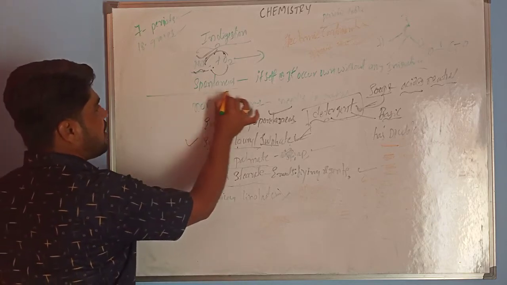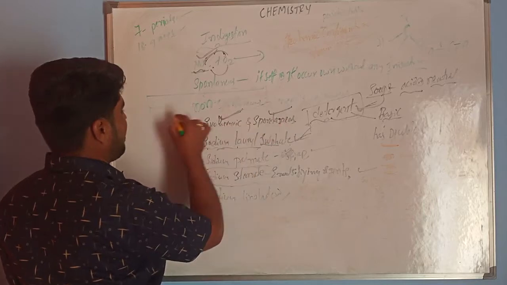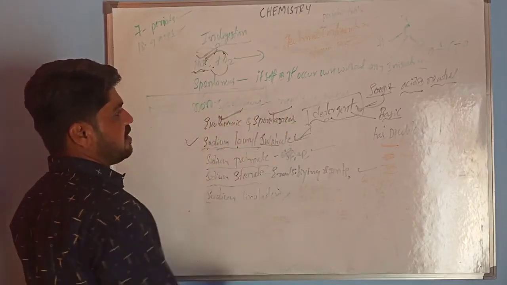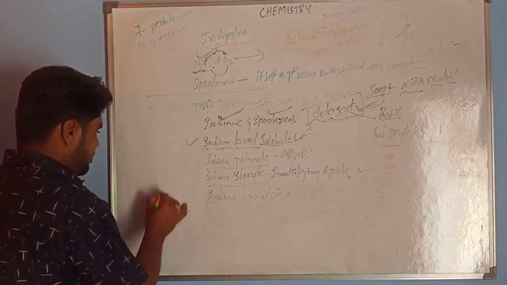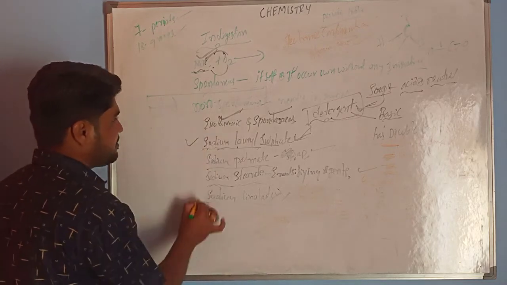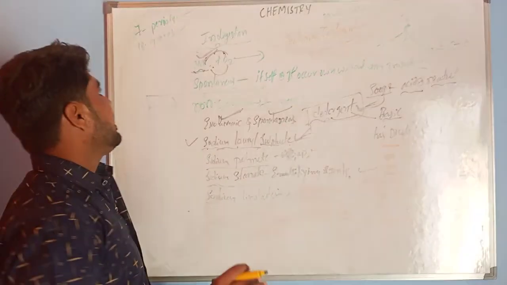Periods mean rows, and groups mean columns. If you observe the periodic table, you can clearly understand.